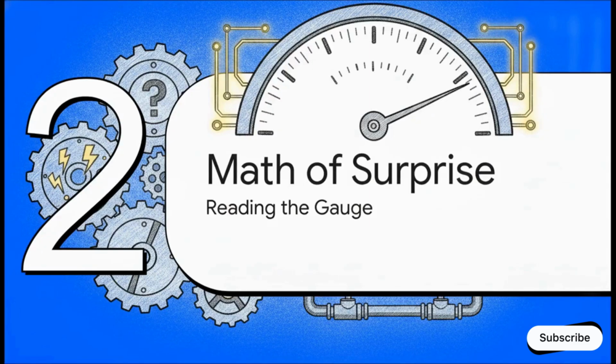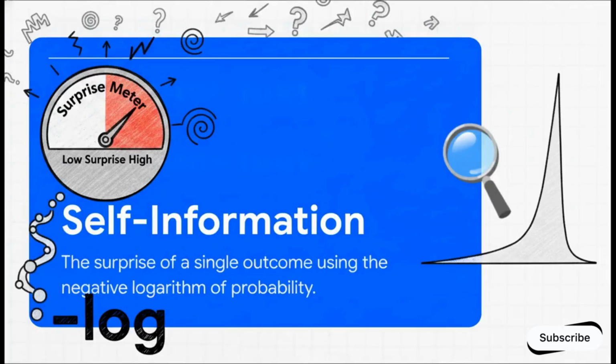Moving on to section 2, the mathematics of surprise. Reading the gauge. Okay, so the absolutely crucial point is right here. We're talking about the surprise meter. The self-information, or let's just call it the surprise, of a single outcome x is calculated as the negative logarithm of its probability p. I want you to literally visualize a physical gauge in your mind. As the probability p gets lower, meaning the event becomes more and more rare, the needle on our meter swings violently into the red zone. That's high surprise. The negative log perfectly captures this mathematically. As probability approaches 0, the surprise scales infinitely.